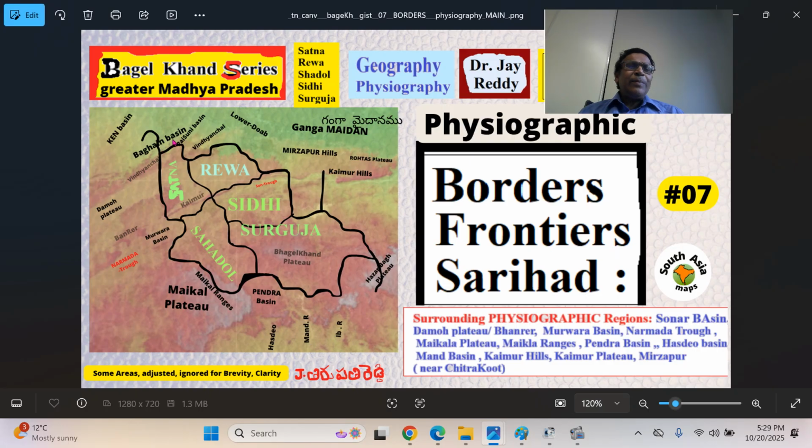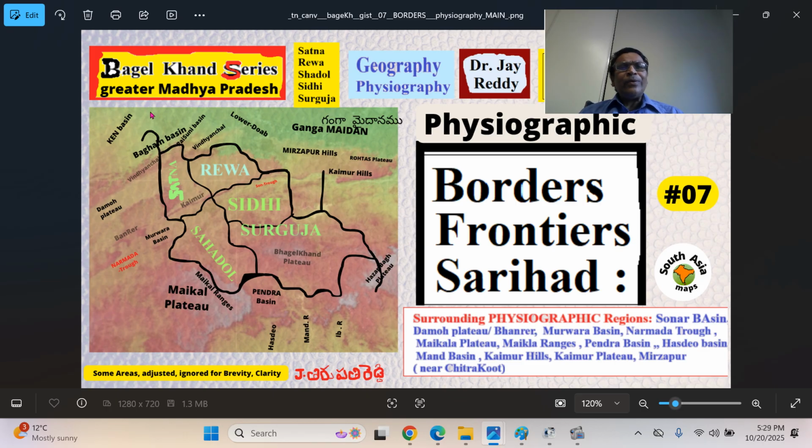Then east of the Baghain river, there is a narrow catchment area, the river called Paisuni river basin. The Paisuni river is a sacred river, goes near the Chitrakoot area. Chitrakoot is a holy place. Part of the Karvi Chitrakoot Banda region, now it's a separate district. That is the Vindhyachal region. Sometimes it also comes under the Baghelkhand region. Now it's in Uttar Pradesh state. So these are the Vindhyachal regions, Karvi and all those areas.